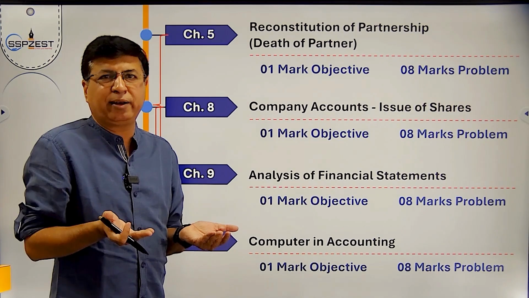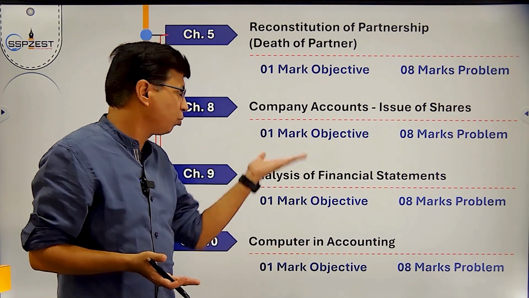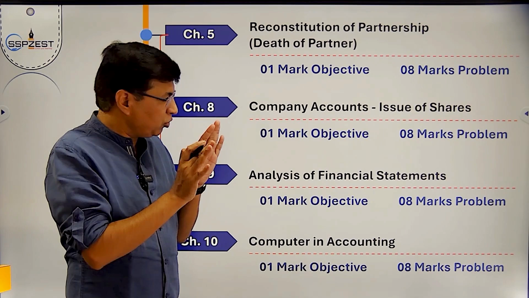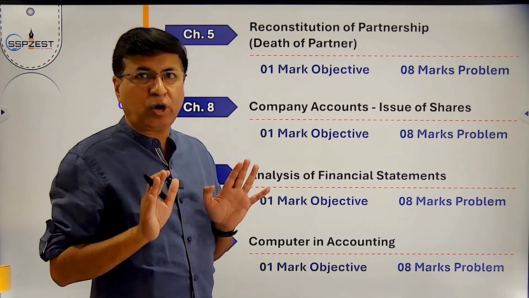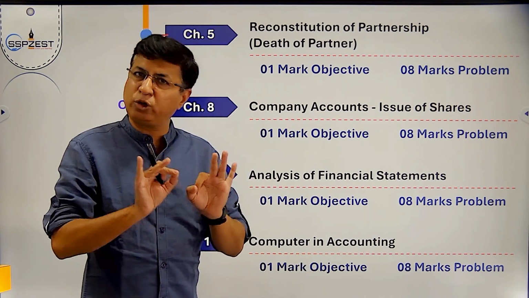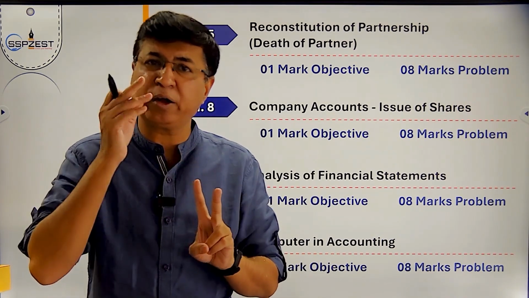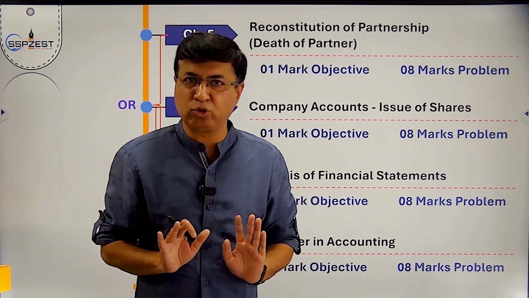But once again, if you are dreaming to do a career in commerce, you must be conceptually clear in all the chapters. So this is the chapter-wise distribution of marks. Question number 1, objective questions. Question number 2, admission or retirement. Question number 3, bills of exchange or dissolution.